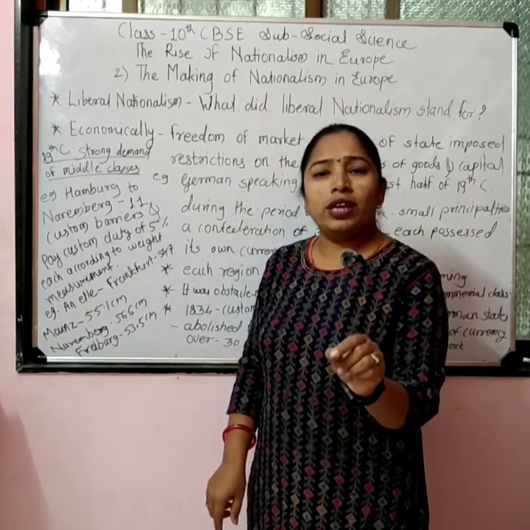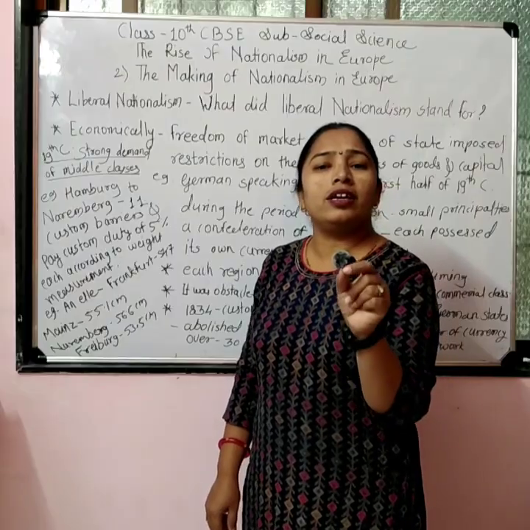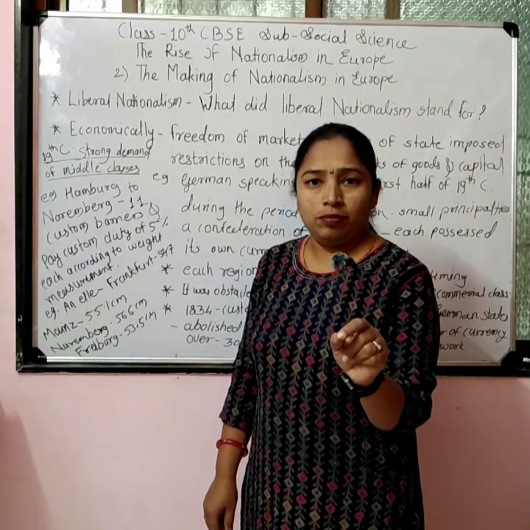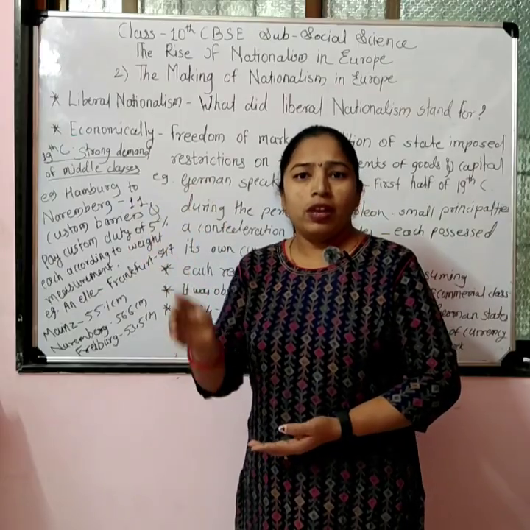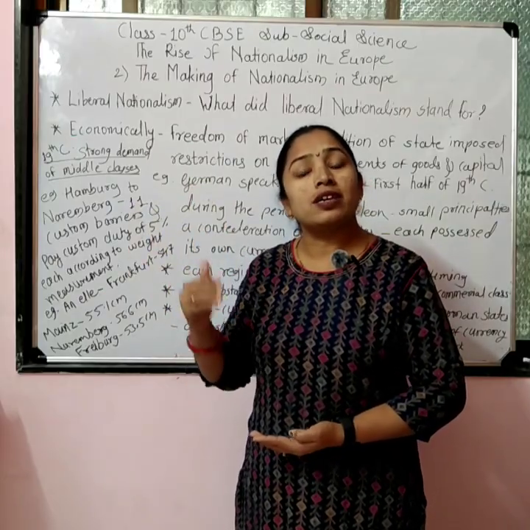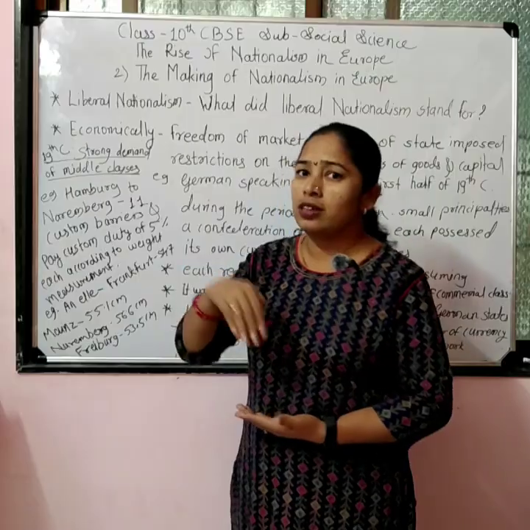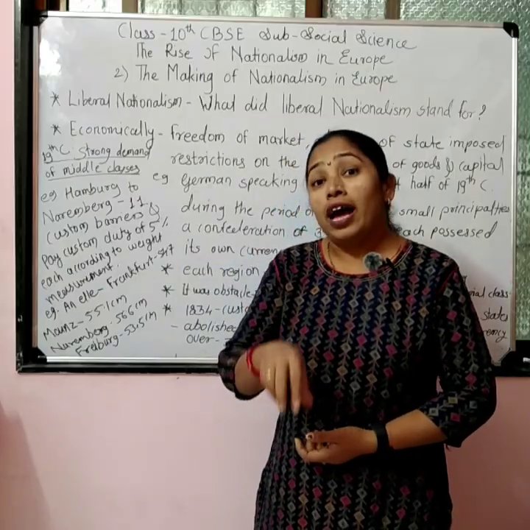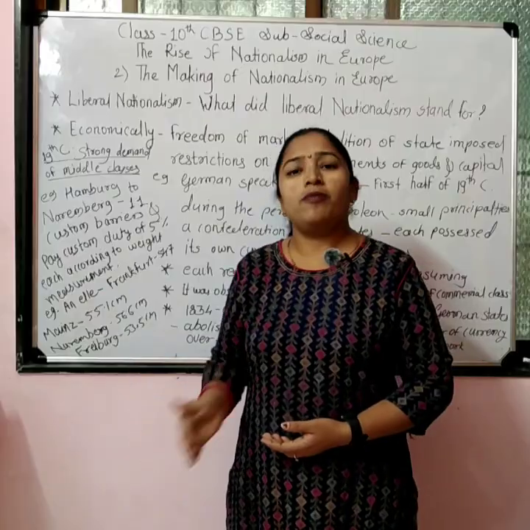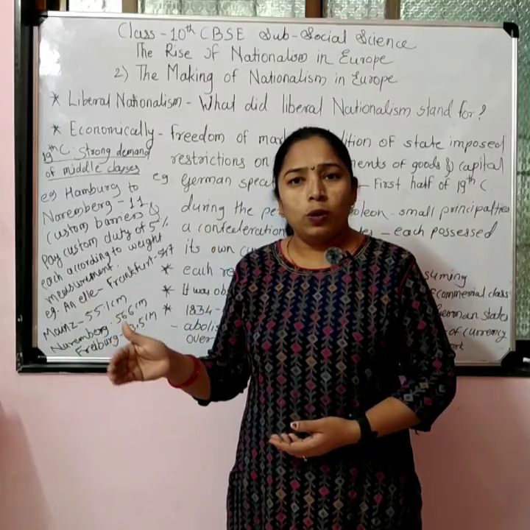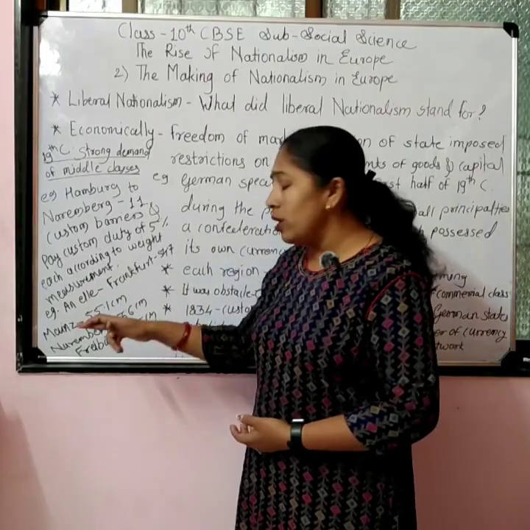and in Freiburg 53.5 centimeters. It means there was a lot of variation in the measurement units of these 39 states, the principalities in the German Confederation. According to that, at the 11 barriers, traders had to stop, and measure their cloth and goods in those particular units.